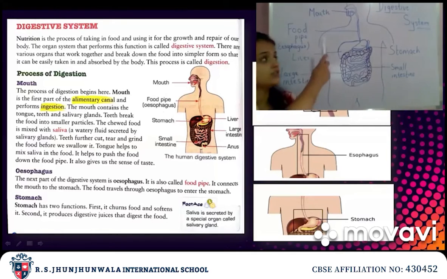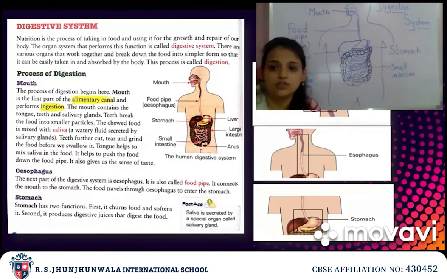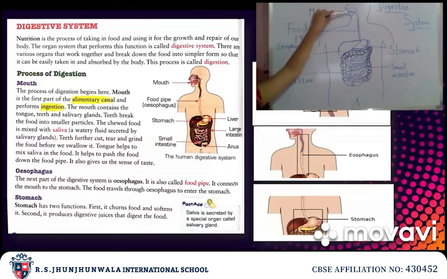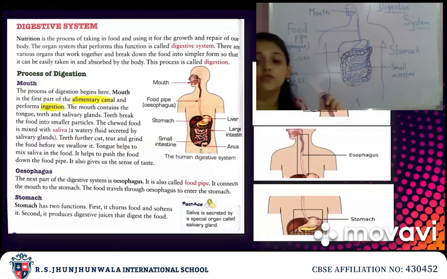You can see this figure properly. Yes, it is of the digestive system. When we take the food in, it is broken down into smaller pieces. We have saliva in the mouth, and our tongue helps push the food forward. Then the food goes from the mouth into the esophagus. This is the esophagus, also known as the food pipe.